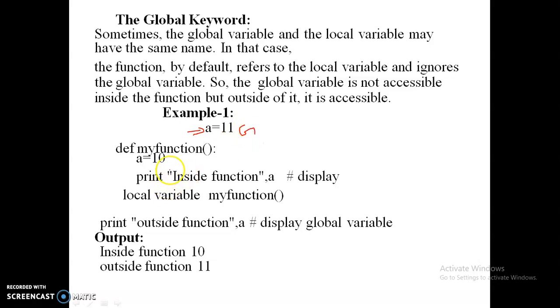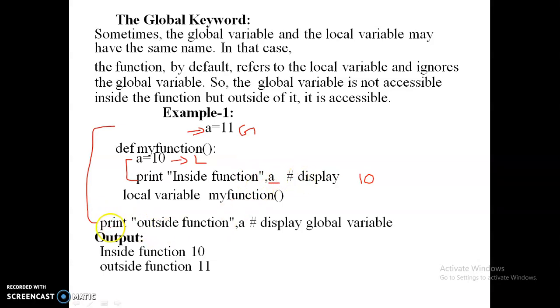And here I have another variable a within the function, which is a local variable, available only within this function, while the global variable is available throughout our program. So whenever you print the variable a within the function, you'll get the output 10, because the local a value is 10.